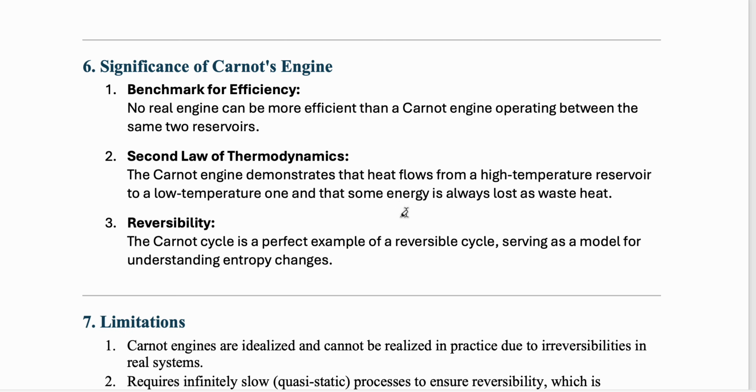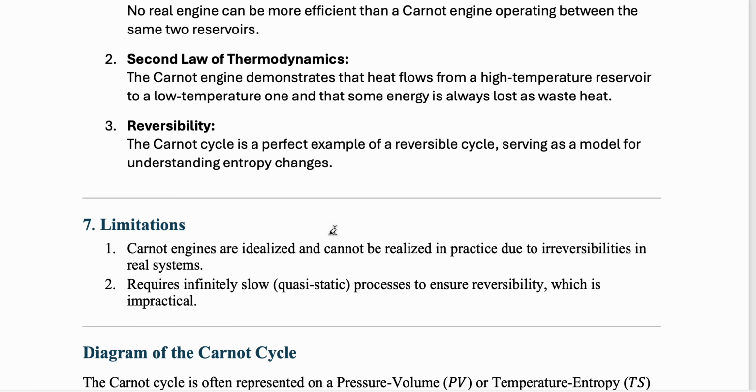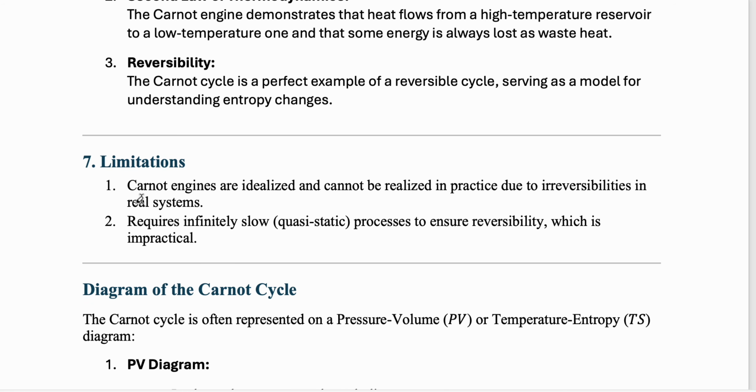As for significance, I'm not going to explain it. It's quite simple. It's basically giving you an idea about efficiency. If you're making or designing an engine, it should be as efficient as a Carnot engine. If it is closer to the efficiency of the Carnot engine, that means it is a good engine, right? So that is what the benchmark means. It is entirely based on the second law of thermodynamics, because we are talking about the work done in different cycles and processes. Then there is reversibility. Something which is reversible we can understand from the Carnot cycle. The limitations are quite obvious. Carnot engines are idealized and cannot be realized in practice, because you cannot have something which is 100% reversible. You're definitely not going to get that system.